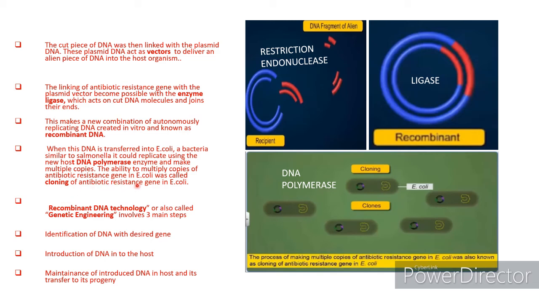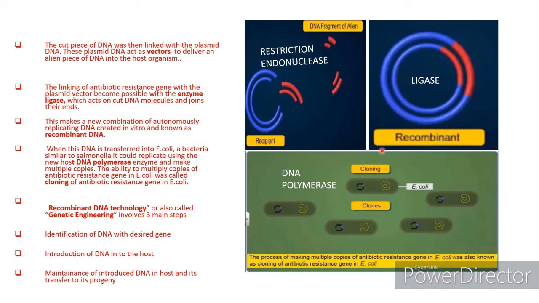And this recombinant DNA technology, also called genetic engineering, involves three main steps. That is, identification of DNA with desired gene. First, we have to identify the DNA which has our desired gene. Then introduction of DNA into the host, and maintenance of introduced DNA in host and its transfer into progeny.